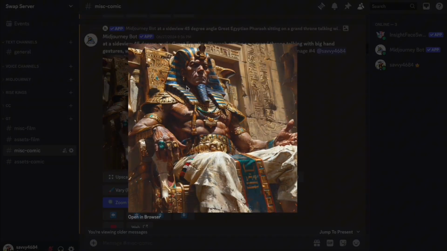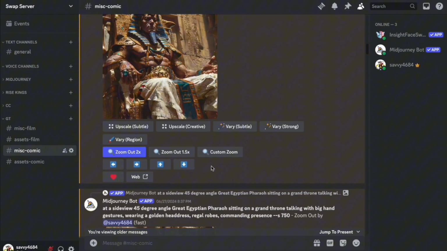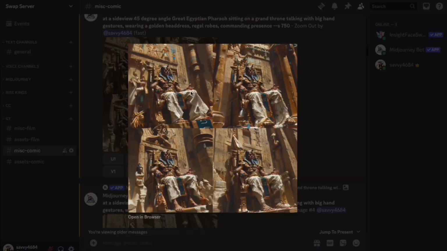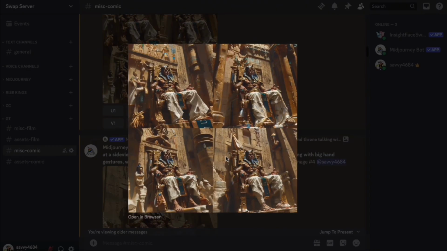Here this looked a bit more imposing than the last one. Then I used the zoom out 2x function, going from this image to now any of these 4 possibilities. And you can see you can always select different details. Sometimes something might not add up. For example, here he doesn't really have any feet anymore, or something in the background looks off. So you always have to adjust based on that.